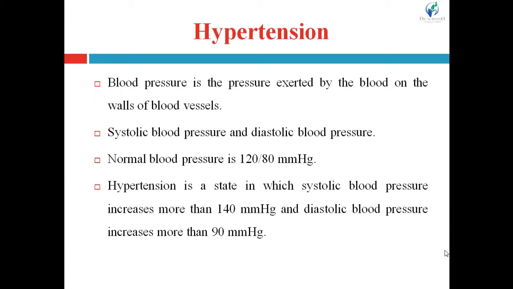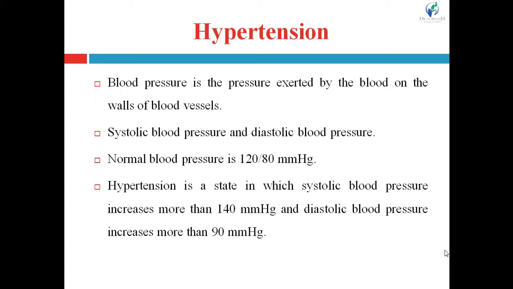There are two types of blood pressure: systolic blood pressure and diastolic blood pressure. Now, what is systolic blood pressure? Systolic blood pressure is generated when the left ventricle of the heart pushes the blood into the aorta, right? When the left ventricle of the heart pushes the blood into the aorta, the pressure generated is known as the systolic blood pressure, right? When the heart pushes out the blood after the purification or oxygenation of blood inside the heart.